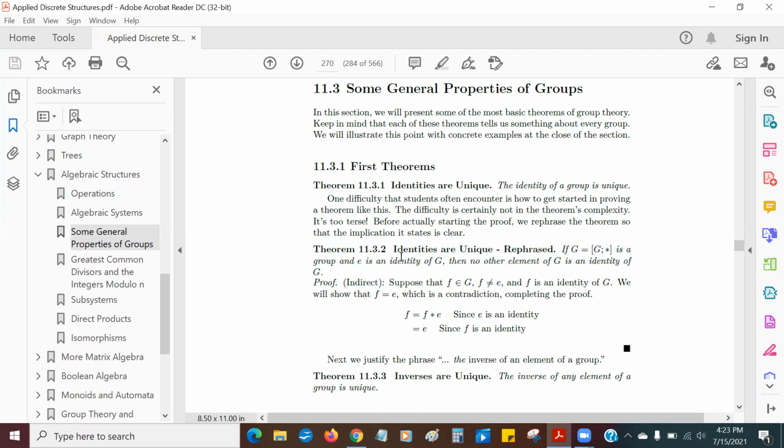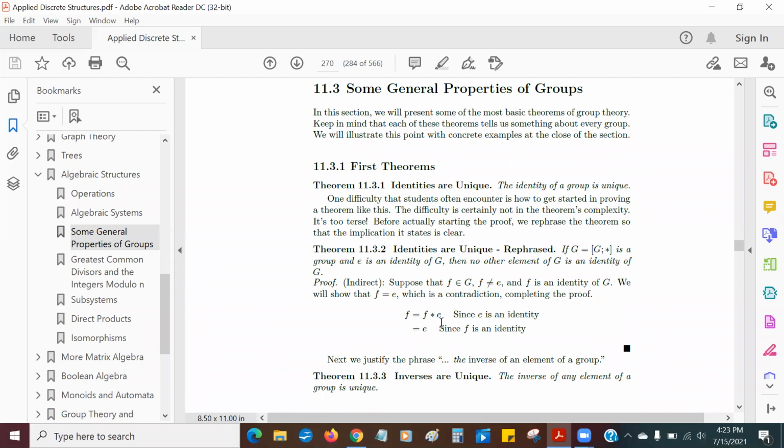So here's the rephrased theorem. If G is a group with an operation star, and E is an identity of G, then no other element of G is an identity of G. So there's only one identity, and that's it.